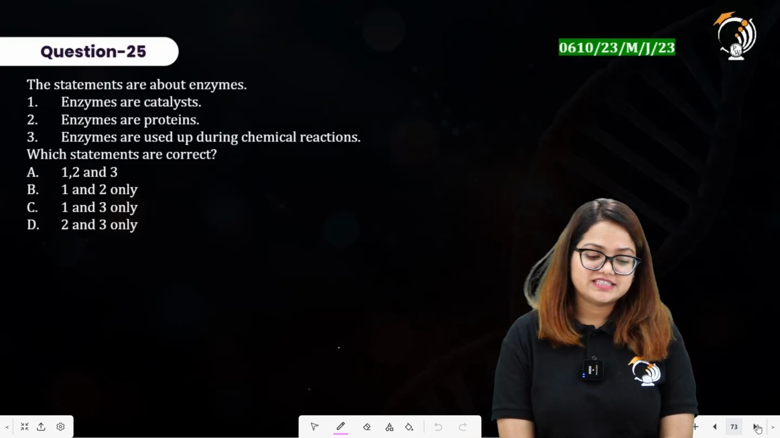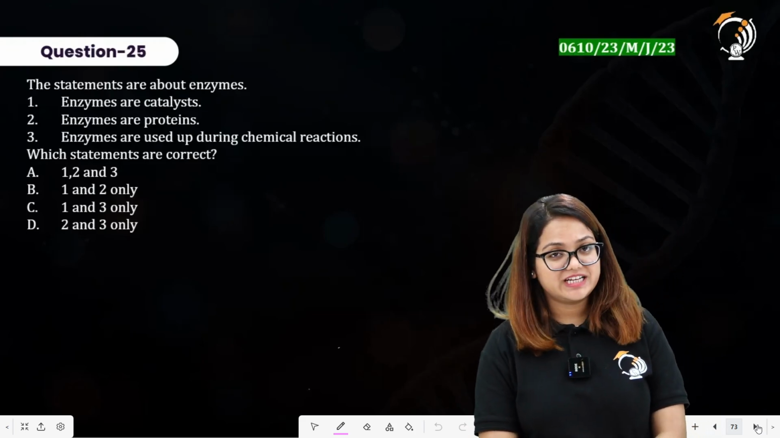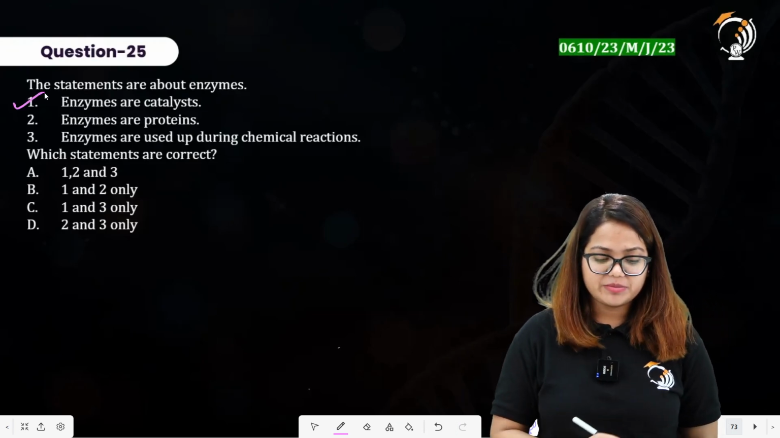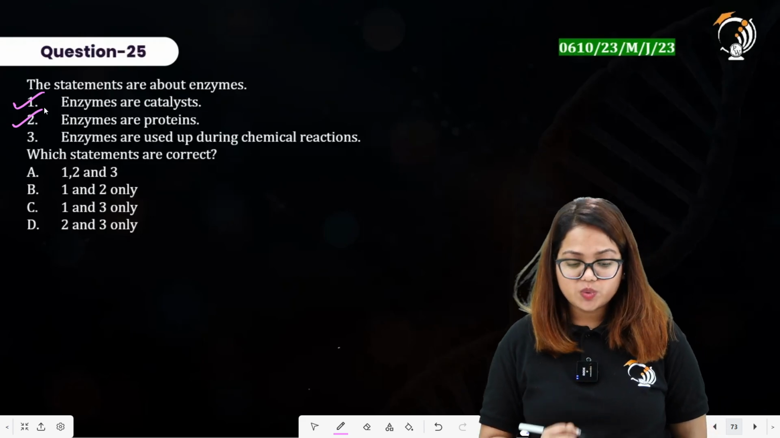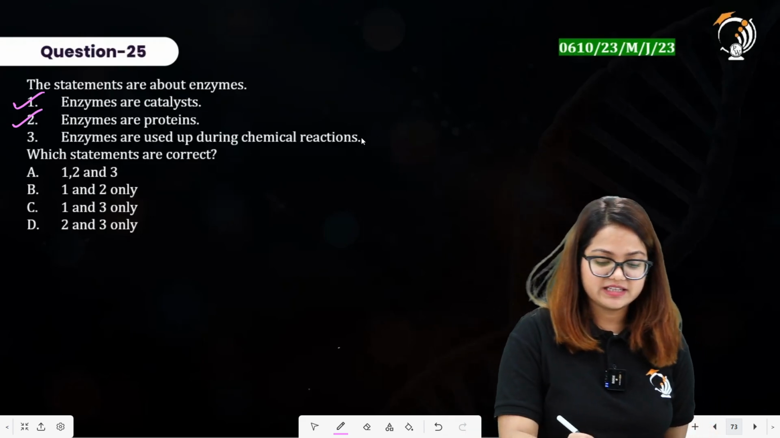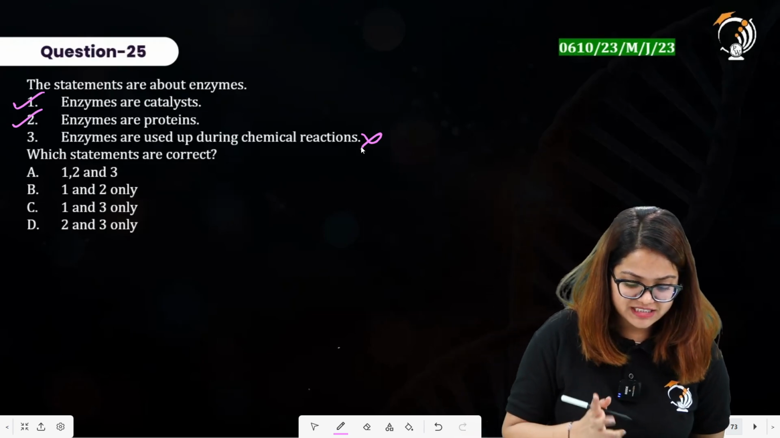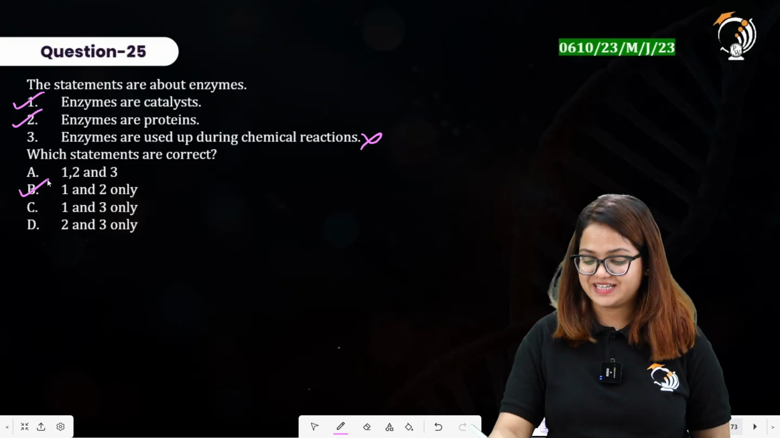The next question says the statements are about enzymes. You have to select the right statement for enzymes. Enzymes are catalysts, yes. Enzymes are proteins, yes. Enzymes are used up during chemical reactions, this is incorrect. They remain unchanged throughout a chemical reaction. First and second are correct. Statement B here is the right answer.